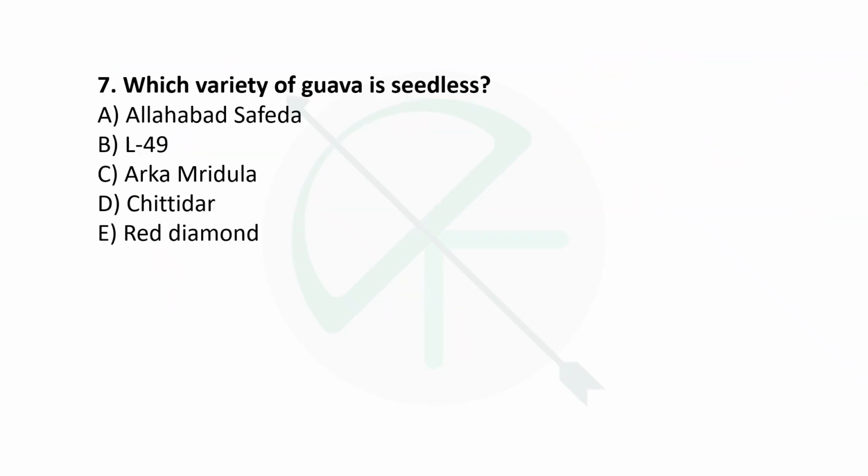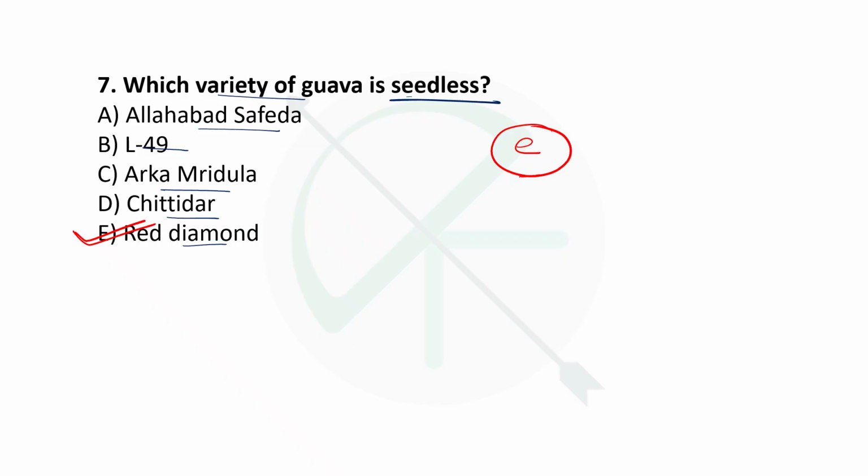Now the next question is, which variety of guava is seedless? Allahabad Safeda, L49, that is Lucknow 49, Arka Mridula, Chittidar or Red Diamond. So all of these are guava varieties, but out of all of these, Red Diamond is the seedless variety, right? Okay, so option E is the right answer.